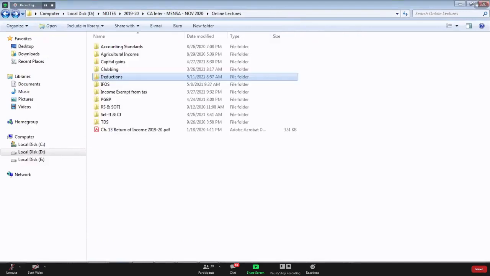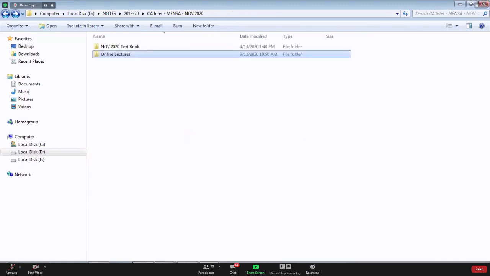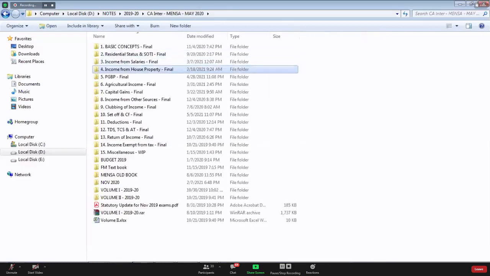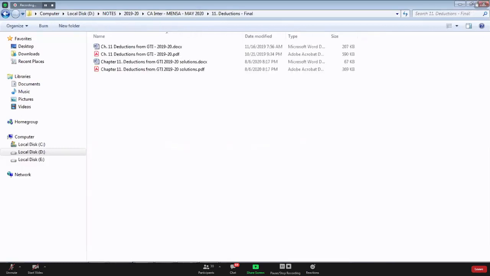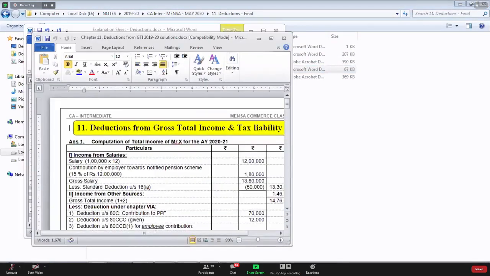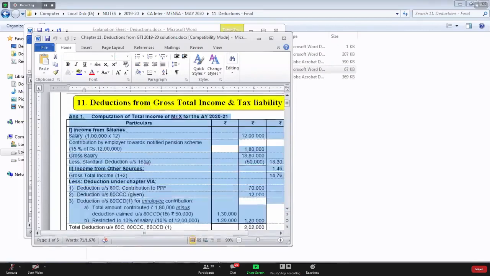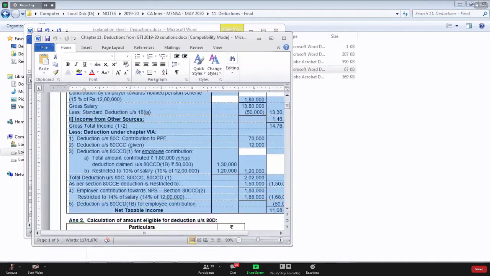Employer contribution, very good. 15%. So what is that amount? 15% of how much? 15% of 1 lakh, that is 15,000. So what is the yearly contribution? 1,80,000. This 1,80,000 will also become taxable under income from salary. Yes or no?